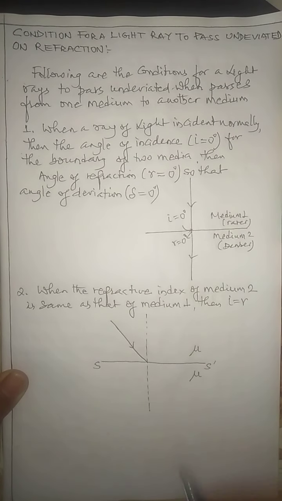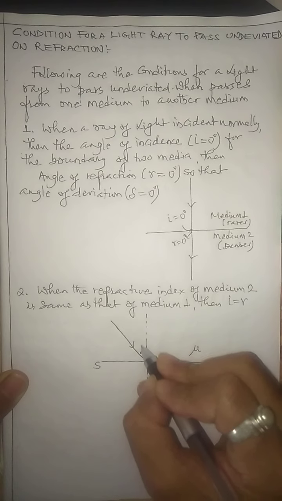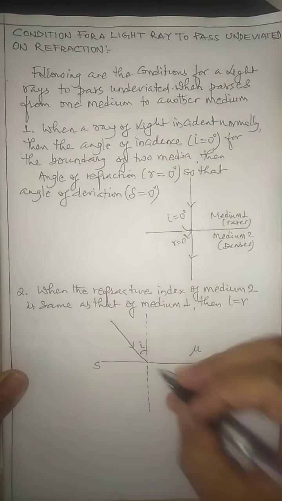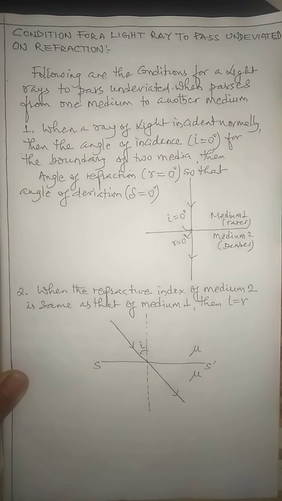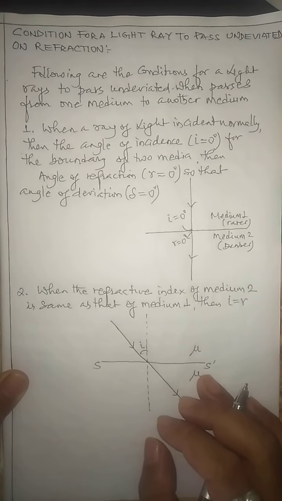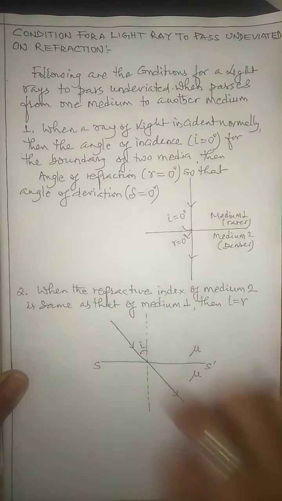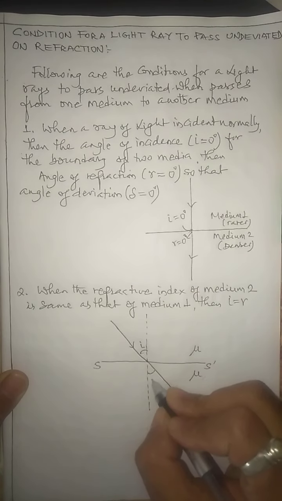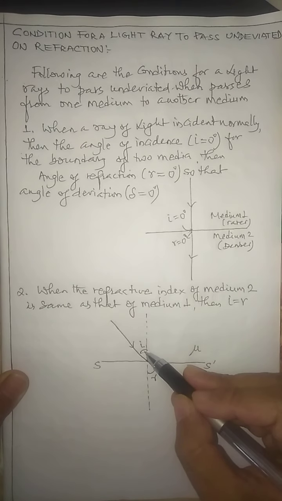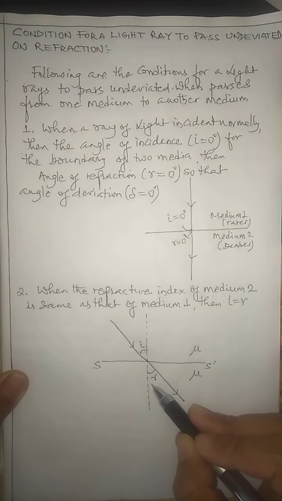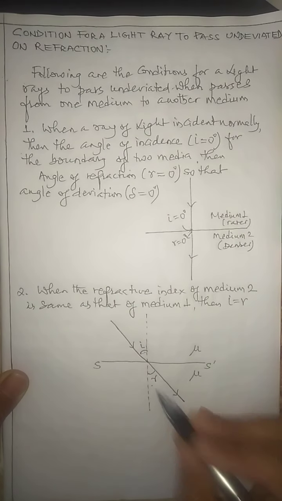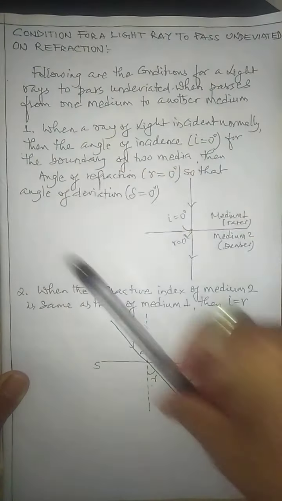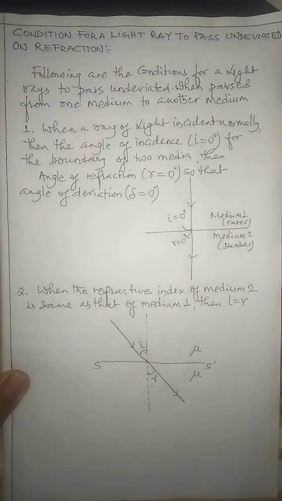If you make the light incident at a certain angle, and that angle I consider as i, this is the case where the light also goes straight. That means there is no bending of the light. So the light goes straight or undeviated, with the angle say r. Here i is the angle of incidence, r is the angle of refraction. Even though the light is incident at a certain angle, the light gets refracted at the same angle. So you can simply see the light is passing straight, undeviated. So this is the case where the light can even pass undeviated.